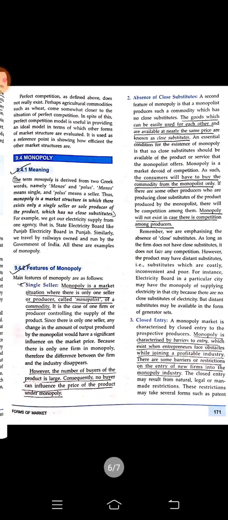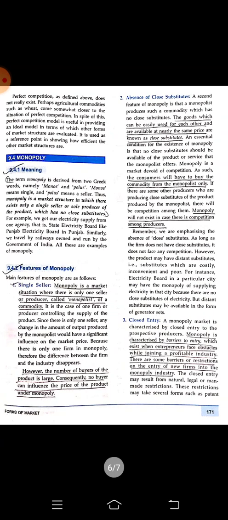Next we have monopoly. What is the meaning of a monopoly market? The term monopoly is derived from the Greek words, namely monos and polos. Monos means single and polos means seller. Thus, monopoly is a market structure in which there exists only a single seller or sole producer of a product which has no close substitute. This has to be memorized.